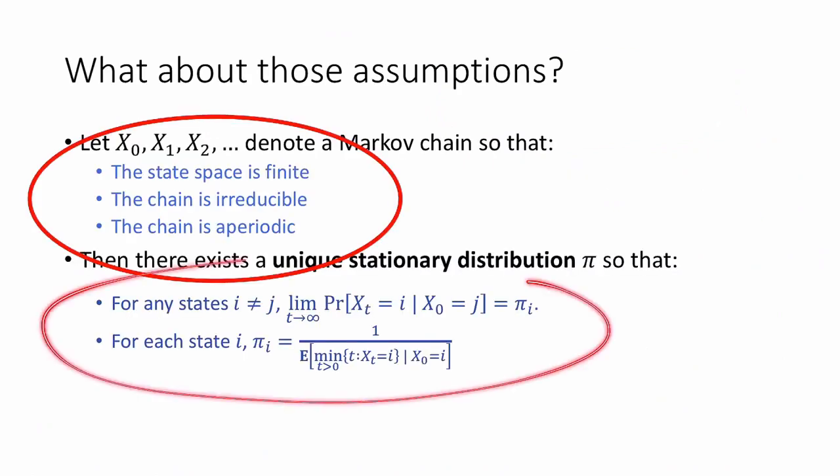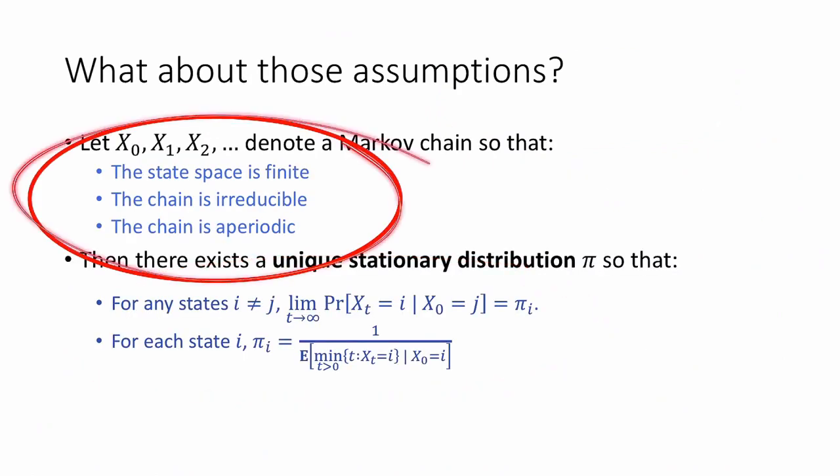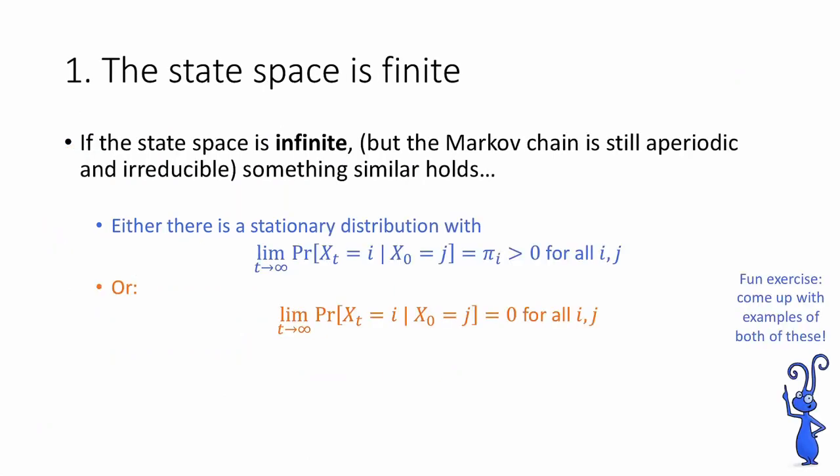So those were the conclusions of the theorem. What about these assumptions? In order to understand these 3 assumptions, let's quickly go through what happens when each of them fails to hold in turn. Our first assumption is that the state space is finite. It makes sense to ask what happens if the state space is infinite. But let's say the Markov chain is still aperiodic and irreducible. If that's the case, then something similar to the fundamental theorem of Markov chains holds.